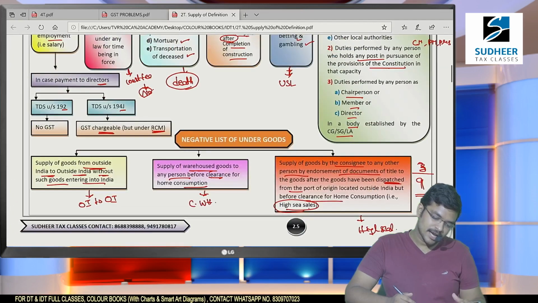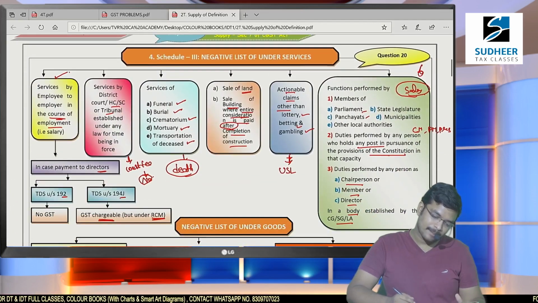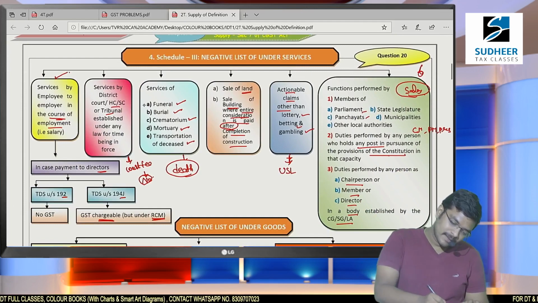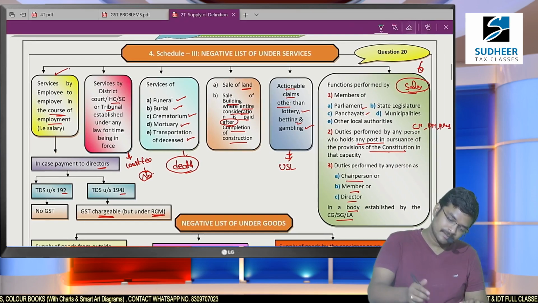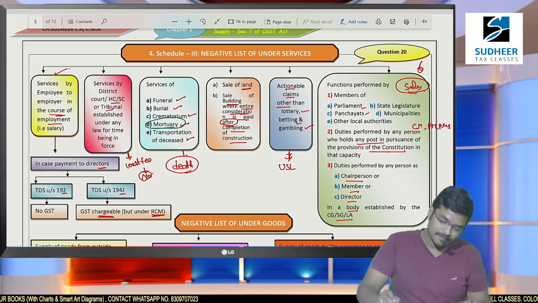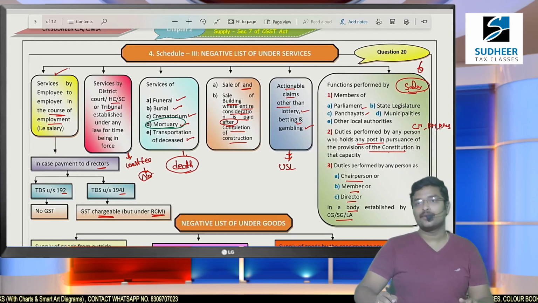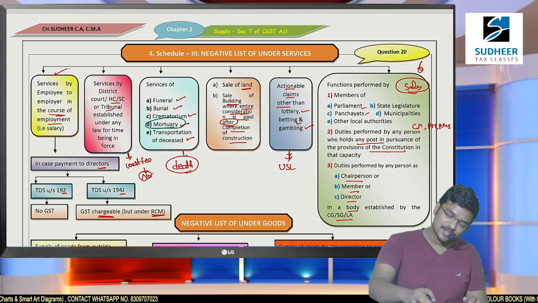Yeah, this is the negative list, page number 2.5. Here we have specified funeral, burial, crematorium, mortuary. Sorry, negative list. So not liable to pay GST.